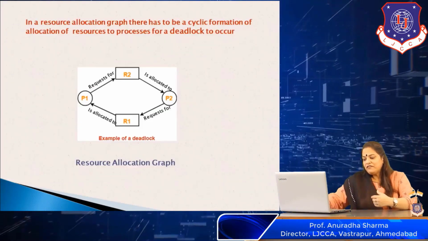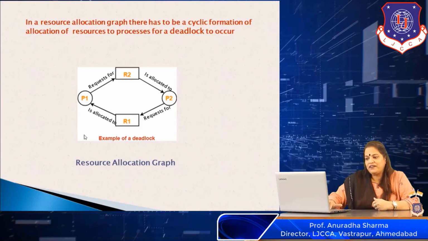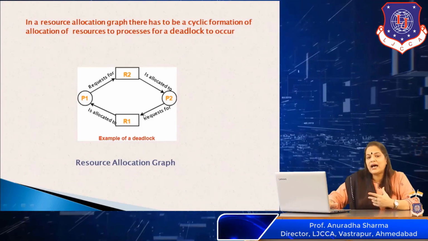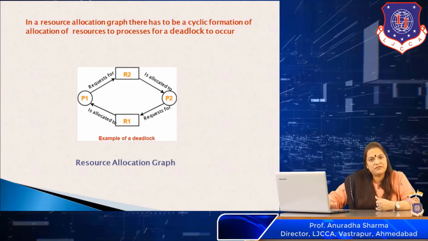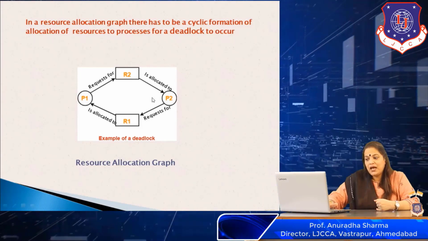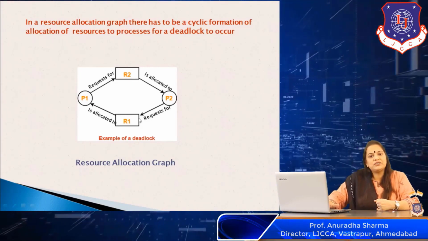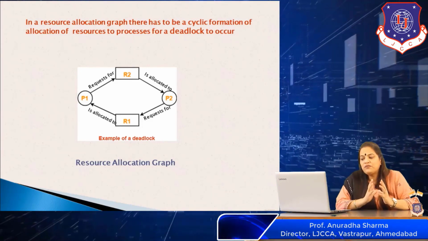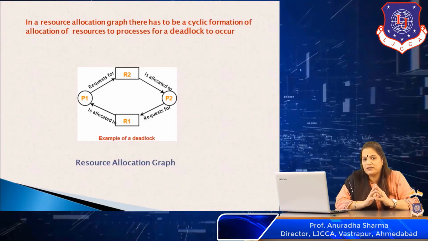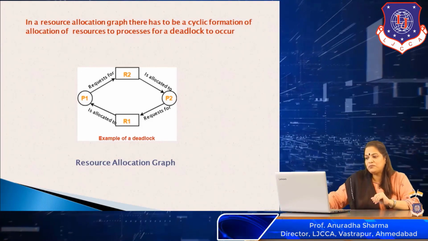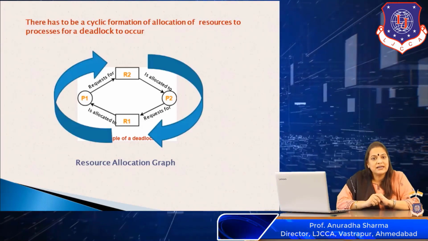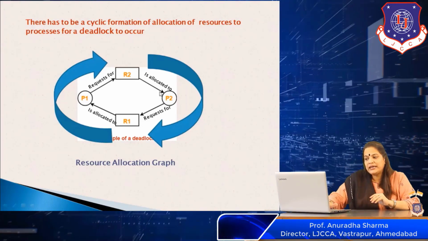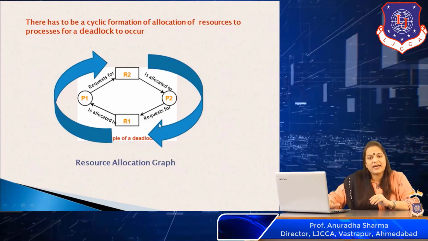Now, this is a resource allocation graph, which shows us the allocation of the resources to the various processes in the system. In this resource allocation graph, a deadlock situation will always have a cyclic formation. What do we mean by a cyclic formation? Something like this. This is a cyclic formation, and if we go by the arrows, we can see that it's a complete cycle.